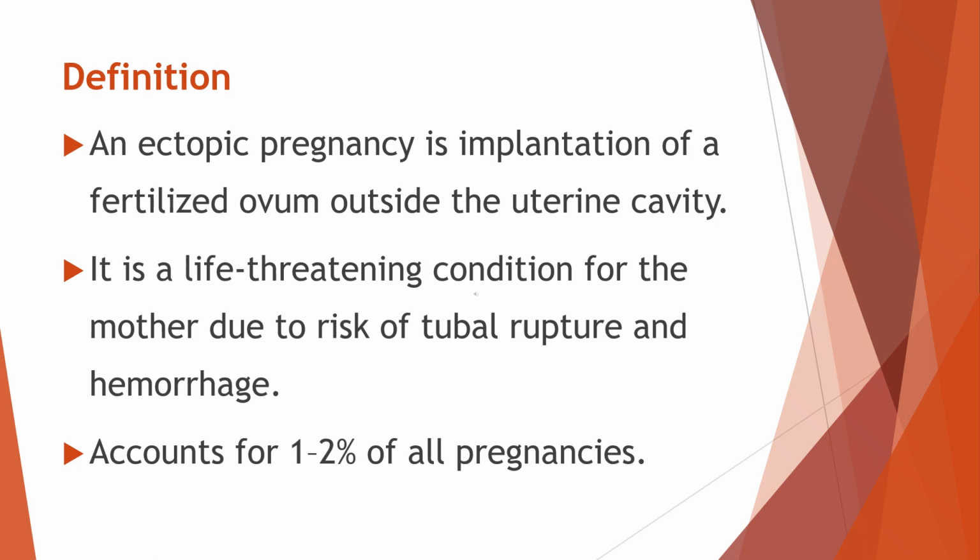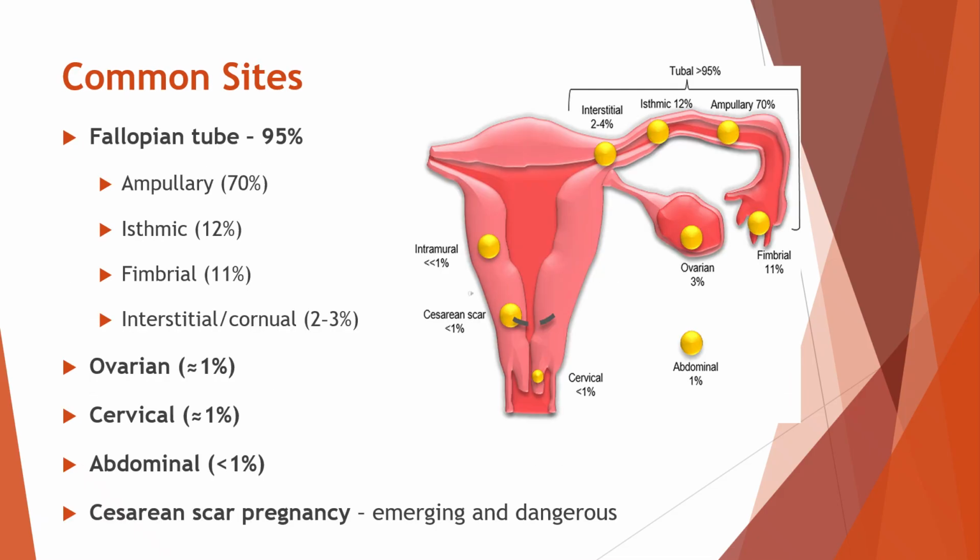Now we will see about how common it is. An ectopic pregnancy accounts for about 1 to 2% of all pregnancies. Let's see about the common sites of an ectopic pregnancy. Most ectopic pregnancies occur in the fallopian tube, which accounts for about 95% of cases.